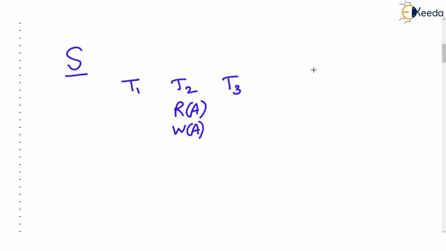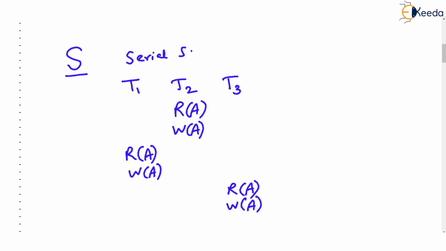For the same schedule S, we can let T2 start first, completing its operations. Then we can let T1 start and complete all its operations. And finally, T3. Again observe, all the transactions are over and there was no concurrency over here. So this is another serial schedule possible.